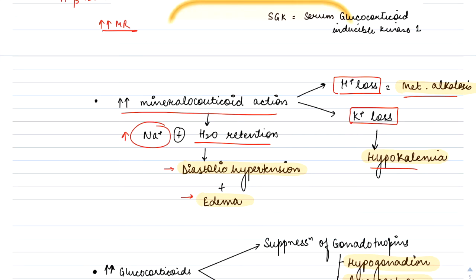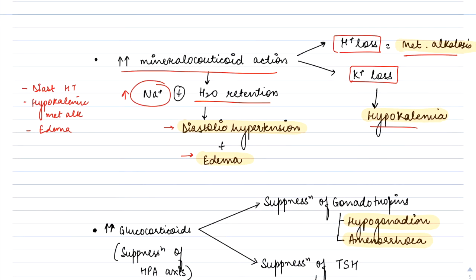Thus, increased mineralocorticoid action due to excessive cortisol causes diastolic hypertension, hypokalemic metabolic alkalosis, and edema.